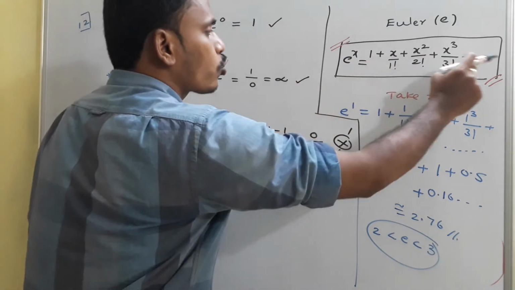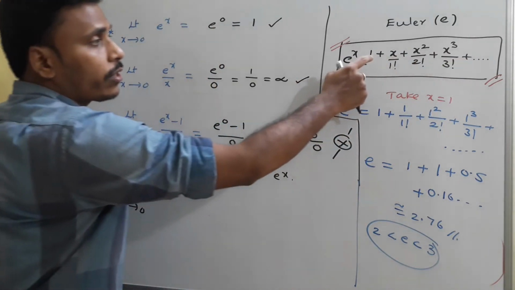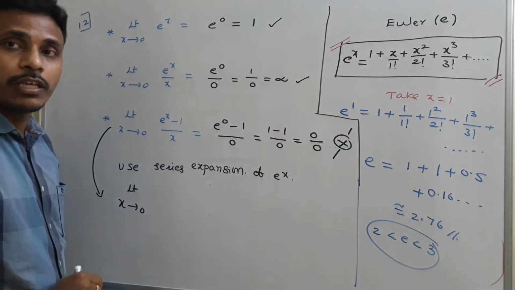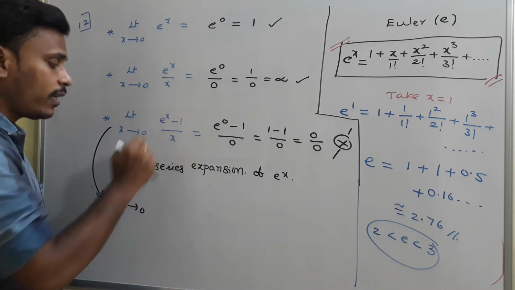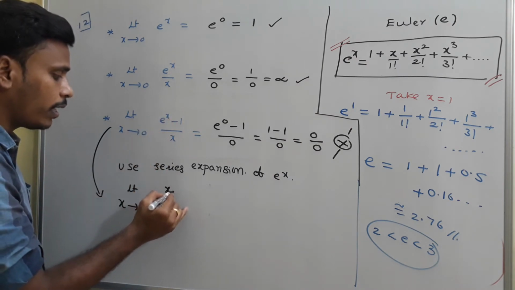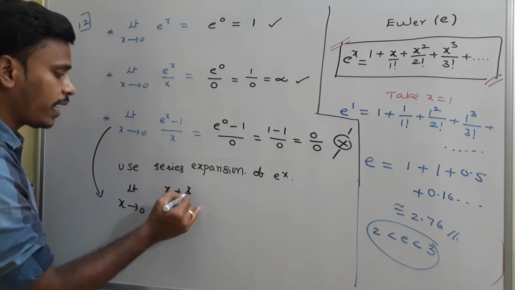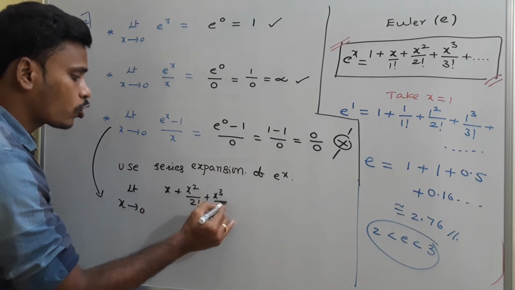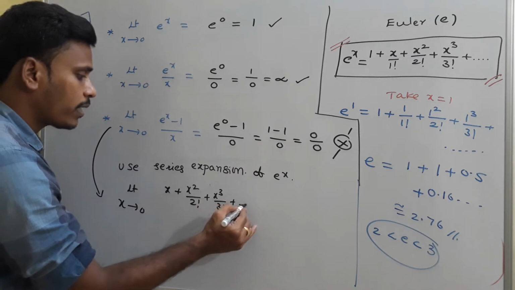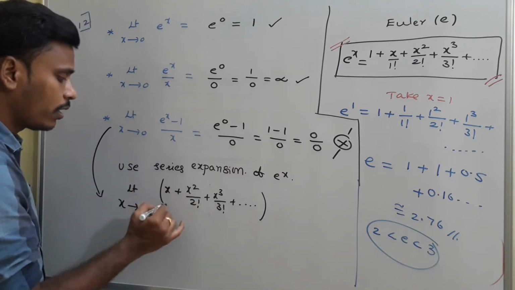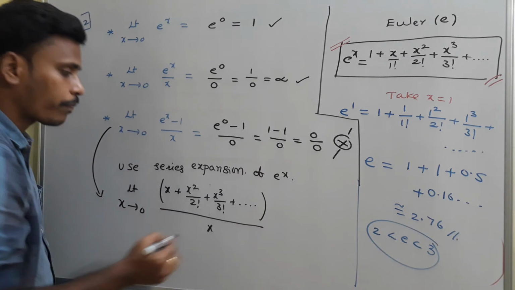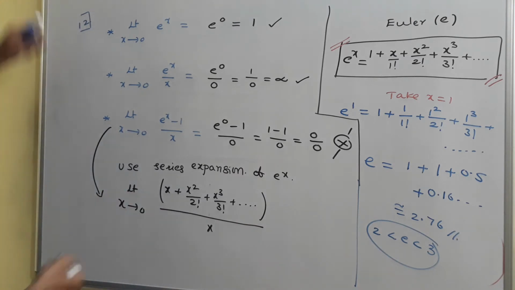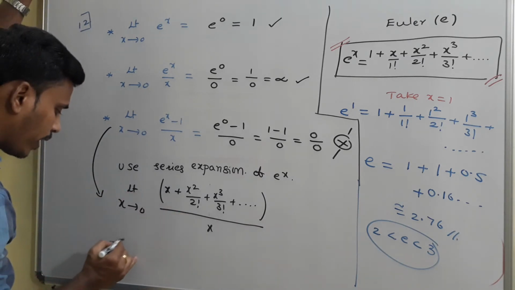e power x is this total expansion. When you send this 1 to the left side, it will become e power x minus 1. So clearly e power x minus 1 is simply x by 1 factorial, which means x plus x square by 2 factorial plus x cube by 3 factorial plus and so on, infinite terms, divided by x. And we need to divide. So when you divide x with every term, you will get it like this.